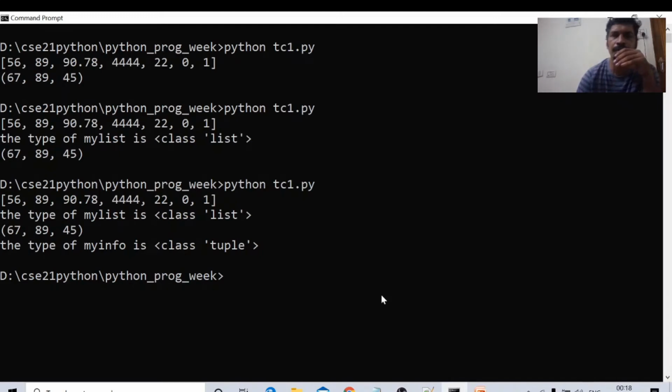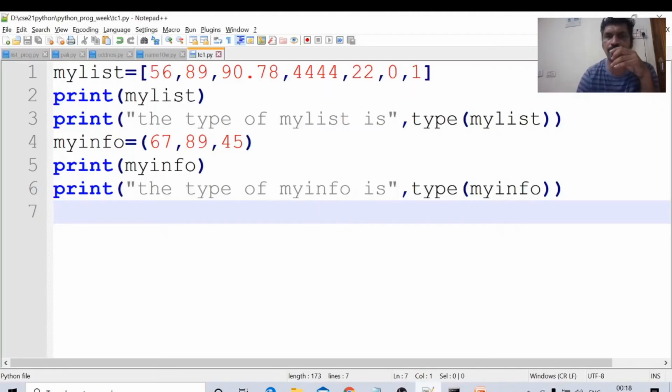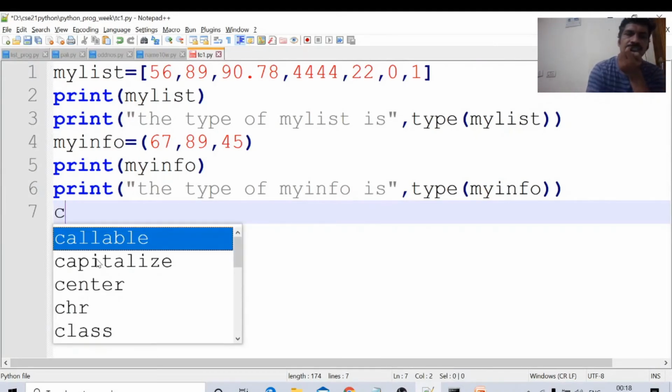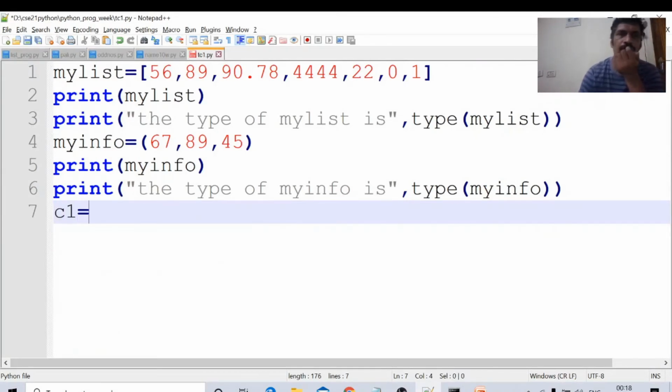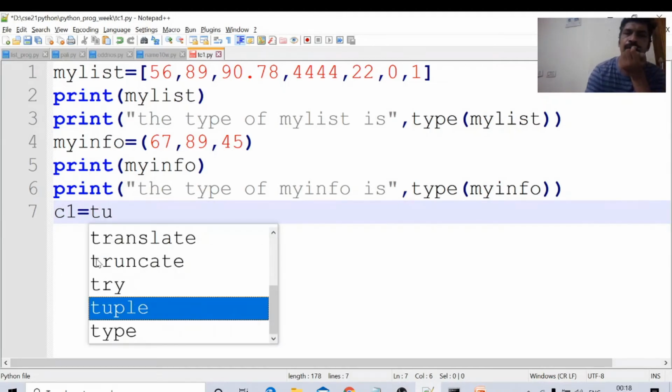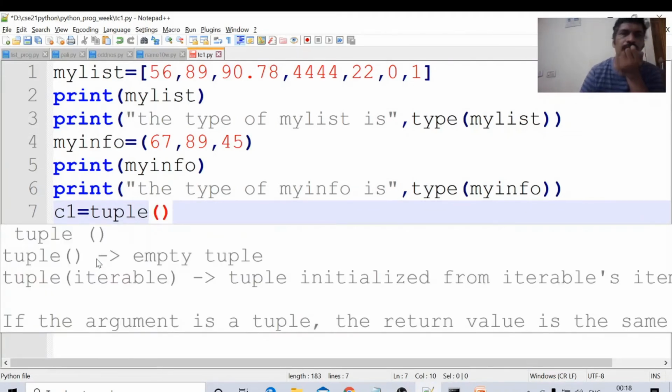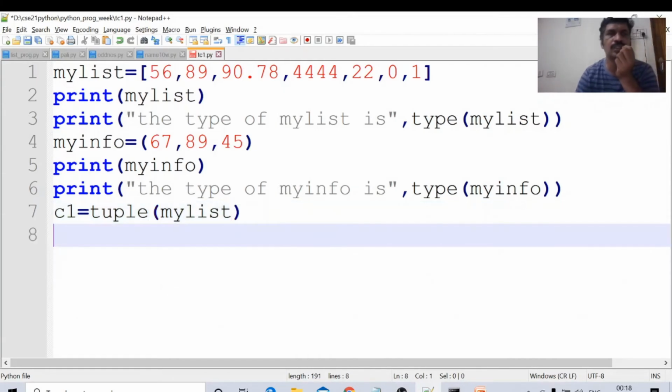Now it is possible to convert list to tuple, tuple to list. C1 equal to, I am converting the list to tuple. How list to tuple? Tuple of my list. Using that statement, list can be converted into the tuple.